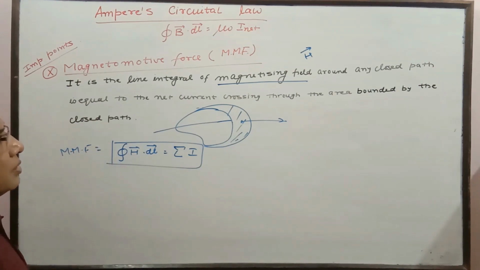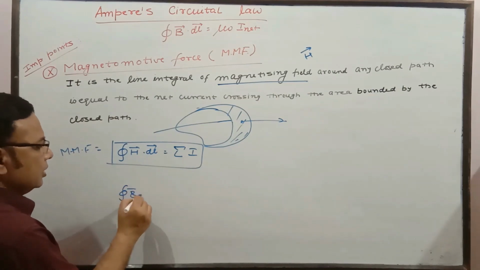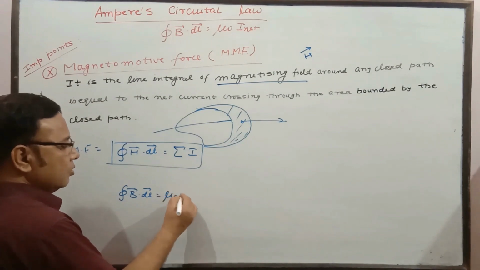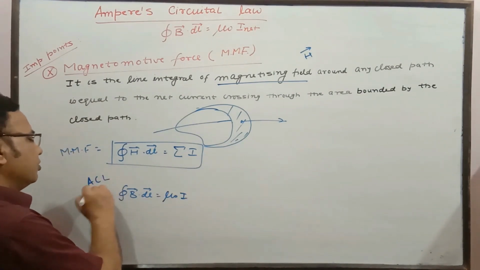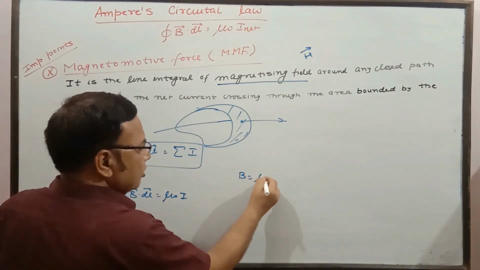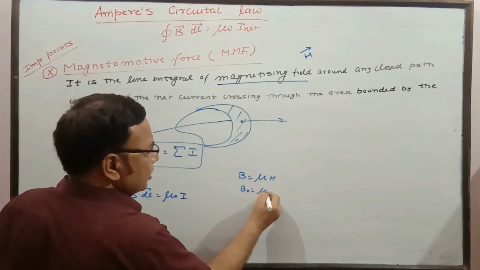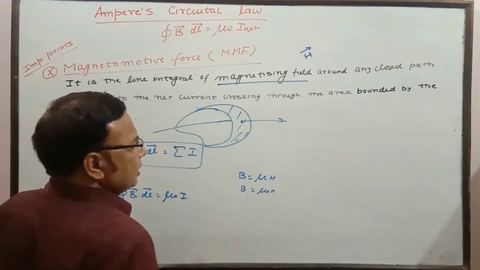So how can we see this one? We know the integral of B dot dl is equal to mu naught times net current. This is as per Ampere's circuital law. We will know later on B equal to mu into H, or B naught equal to mu naught into H. If it is vacuum, in the vacuum case it is simply mu naught.